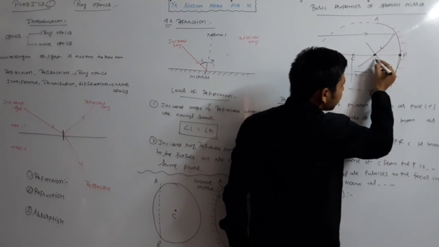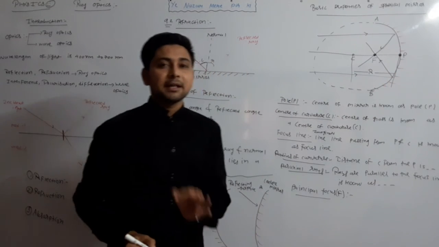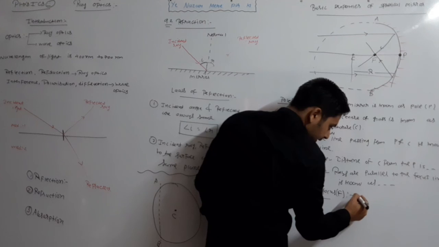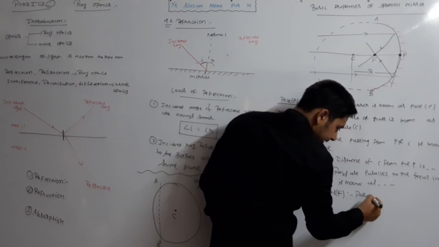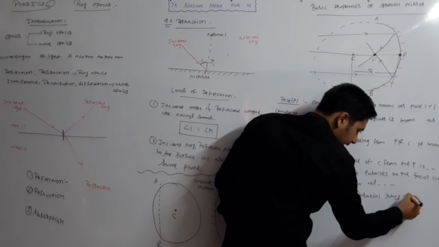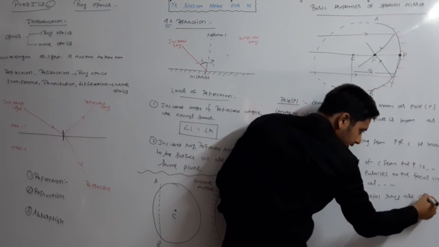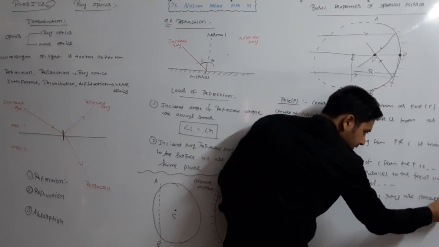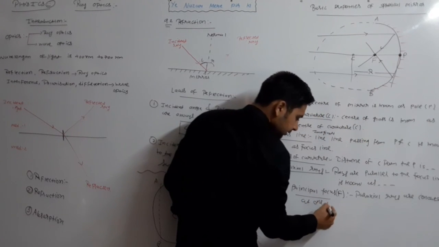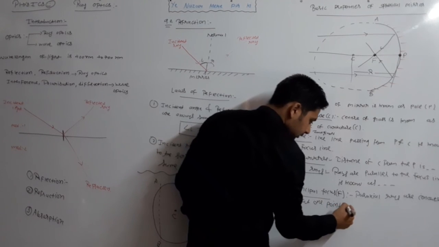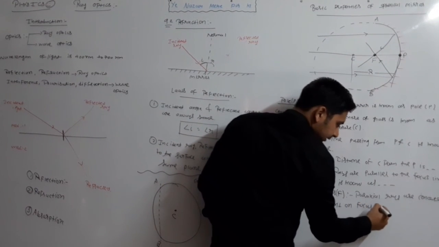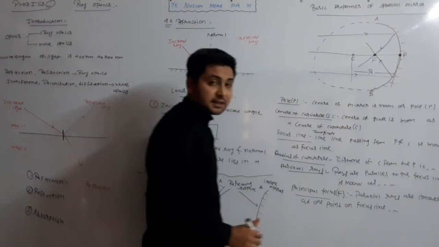That point on the focus line where both rays are concentrated is known as the principal focus, capital F.